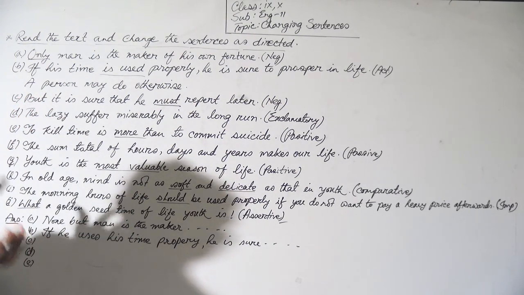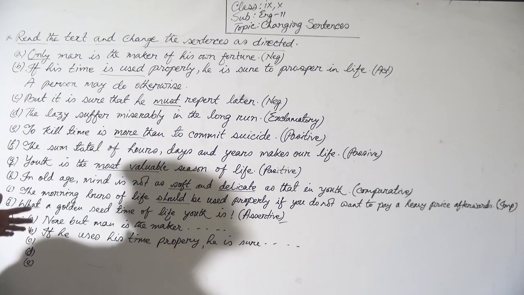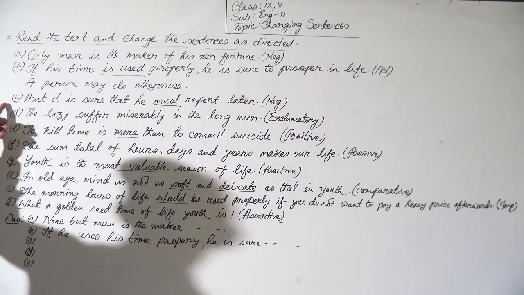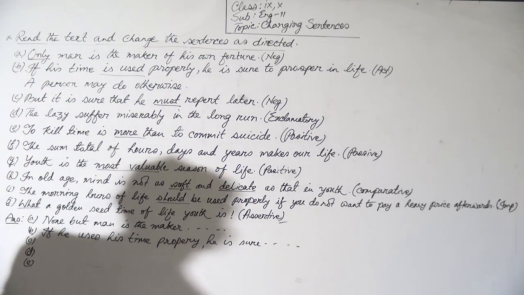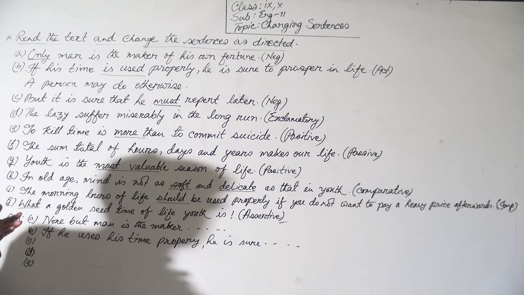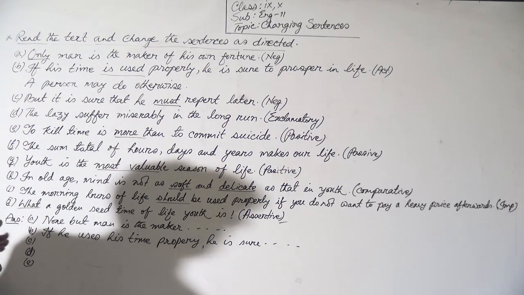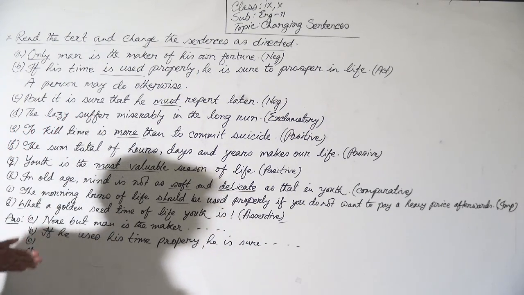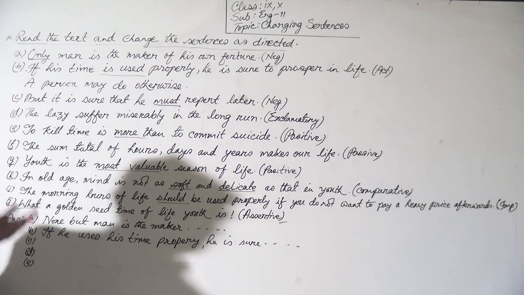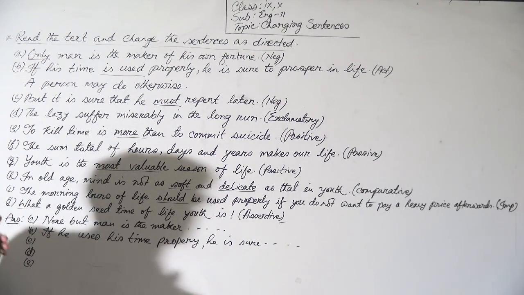Now, see: but it is sure that a person may do otherwise. There is no direction in this sentence, so you have to do C. But it is sure that he must repent later. This is assertive, but you have to make it negative. You see, there is the word "must" in the sentence. If there is "must," you have to bring "cannot but."